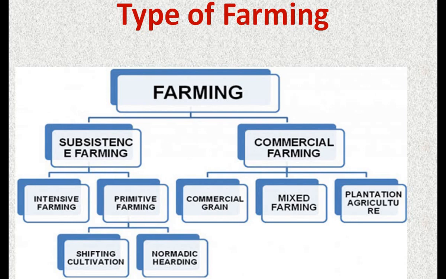Mixed farming is one in which the same part of land is used for growing food crops, for growing fodder crops, and for rearing cattle. Plantation agriculture is a type of cultivation in which a single crop is grown on a large area.